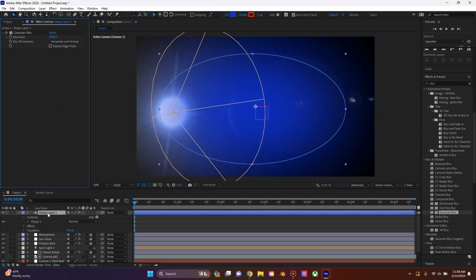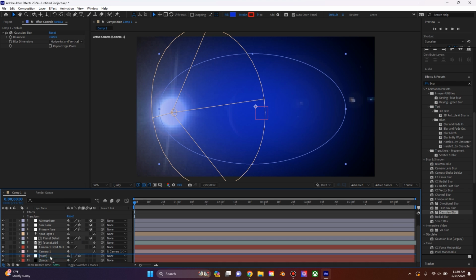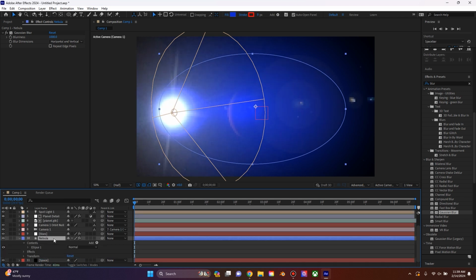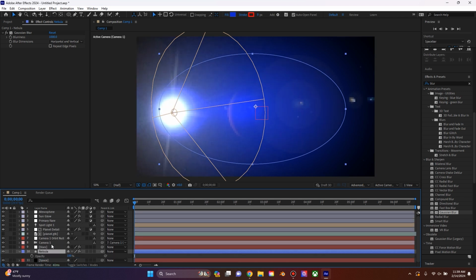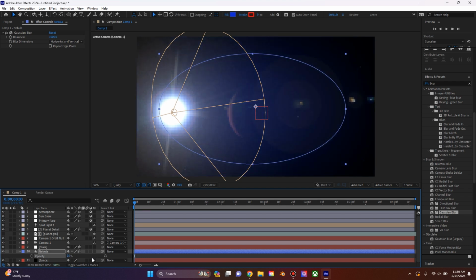First, I'm going to rename it just nebula. It doesn't have to be anything special. And I'm going to drag this layer down below our star layer. And then I'm going to press T on the keyboard and bring its opacity down to maybe about 35-ish, just to make it not as prominent.